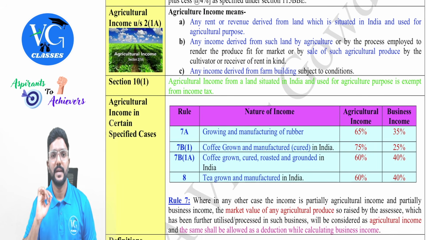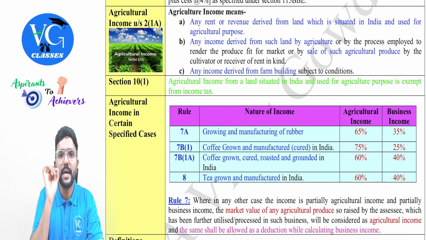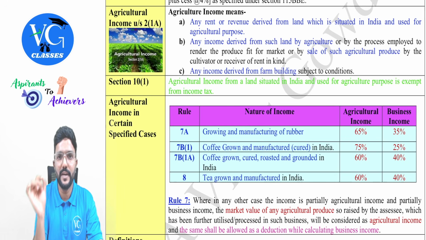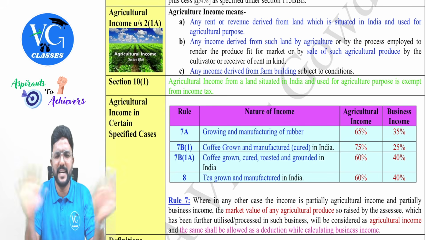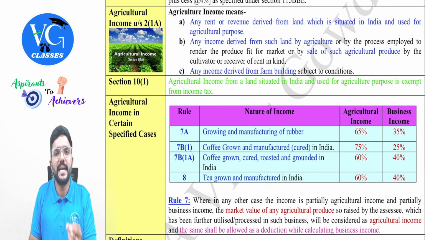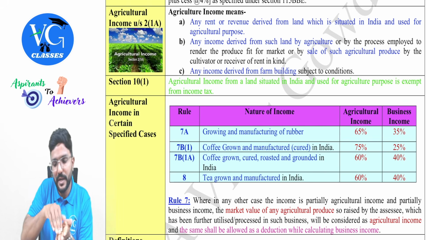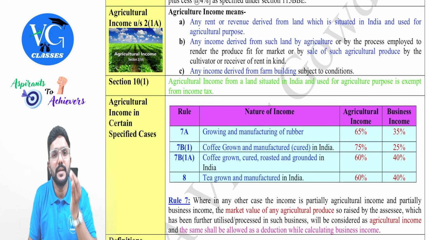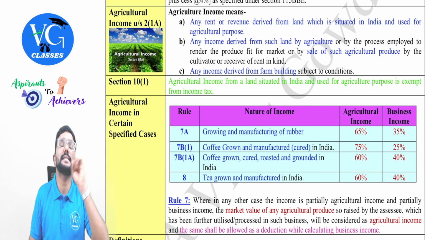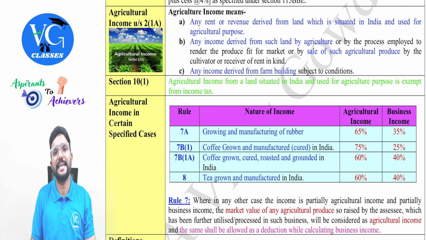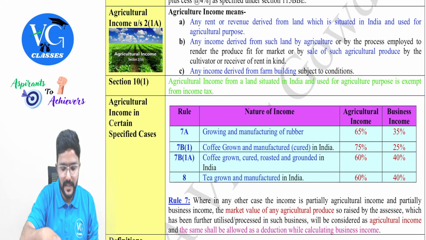Yes. Then, guys, one thing to note here is agriculture land. If it is used for agricultural purpose and the land is in India, no matter whether it is in rural area or urban area, doesn't matter. If land is in India and used for agricultural purpose, it is always an agriculture income. But the last point is talking about building. If there is agriculture land and there is a building inside that land, within the vicinity of that land or next to that land, then income earned from that building is also considered as an agriculture income, provided certain conditions are satisfied.